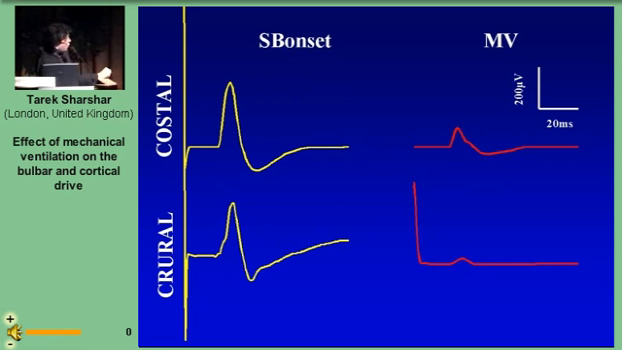But most of all, we found a dramatic decrease of the motor evoked potential amplitude of the costal and crural diaphragm during mechanical ventilation. And we didn't find a decrease of the response to peripheral magnetic stimulation, implying that it's not a peripheral phenomenon.